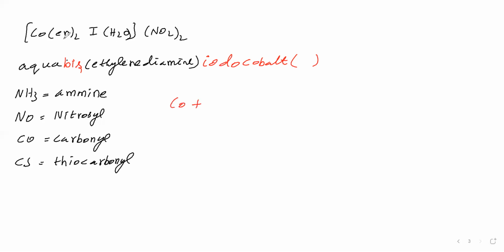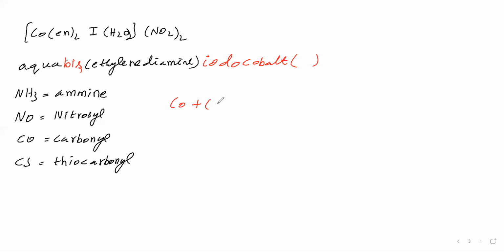En is called ethylene diamine. Ethylene diamine is a neutral ligand. Neutral ligand means net charge is 0. Therefore for ethylene diamine net charge we give 0.